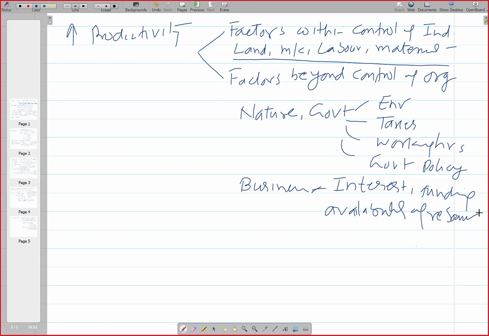So there are many things which are beyond control, and you must have heard that in Uttarakhand, so many companies came in within 5-10 years.